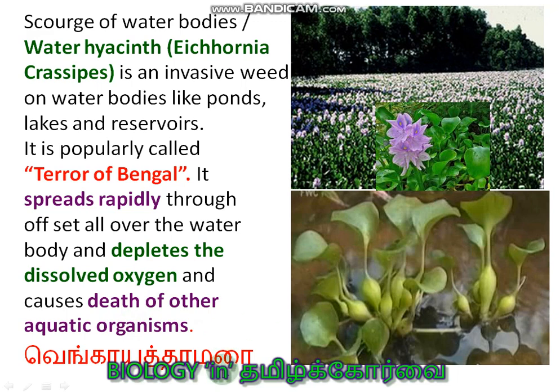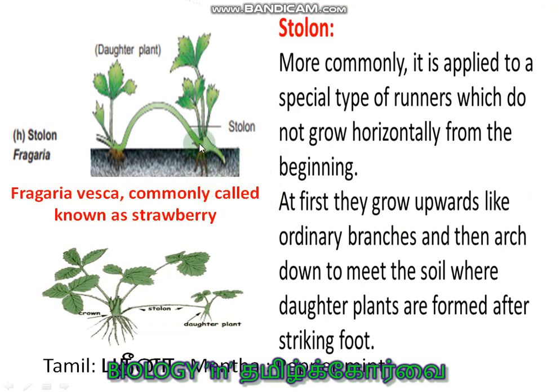And its Tamil name is Vangaya Tamare because, you see, it has onion-like bulged petioles at the base. So it is called Vangaya Tamare, and this is its flower. You see, it covers the entire aquatic environment. So that is the reason why it is called the terror of Bengal.